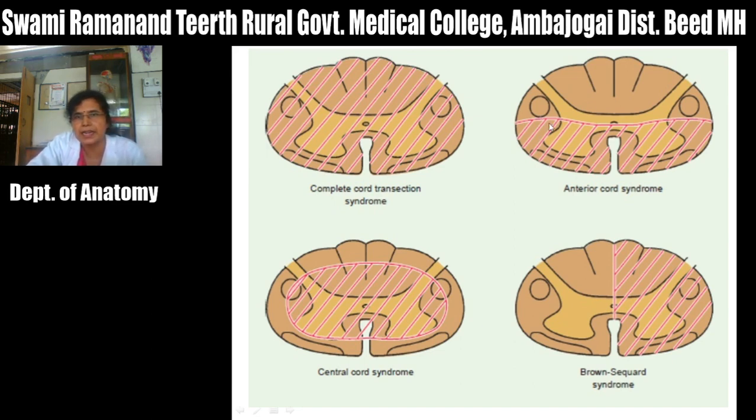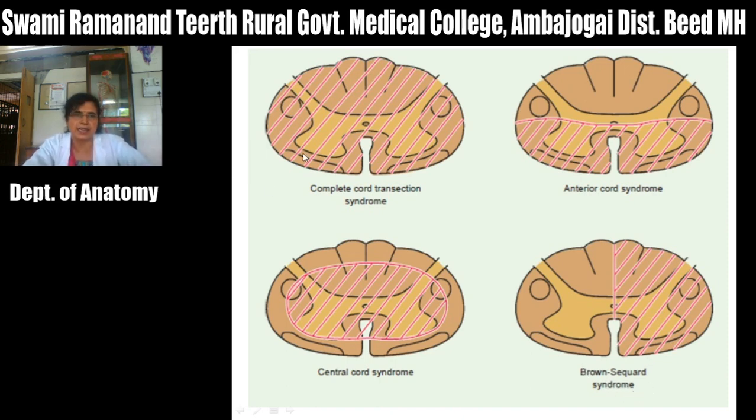In this diagram, the anterior half part of the cord is damaged, and that is called anterior cord syndrome. In this third diagram, only the central part is damaged, and that is called central cord syndrome. And in the last diagram, the lateral half of the spinal cord is damaged, that is the Brown-Sequard syndrome.